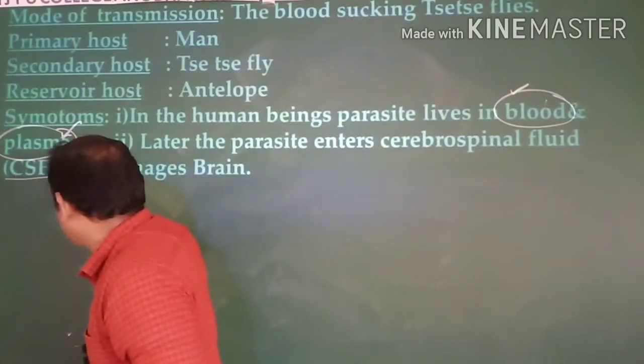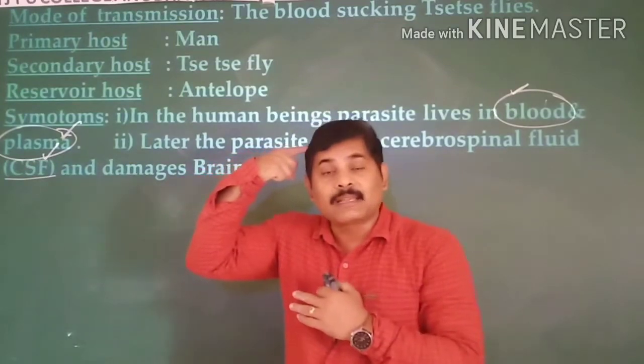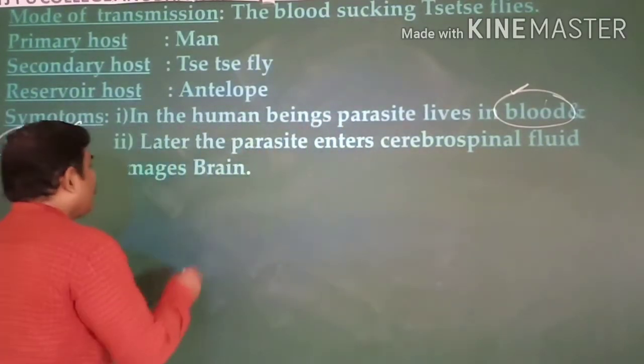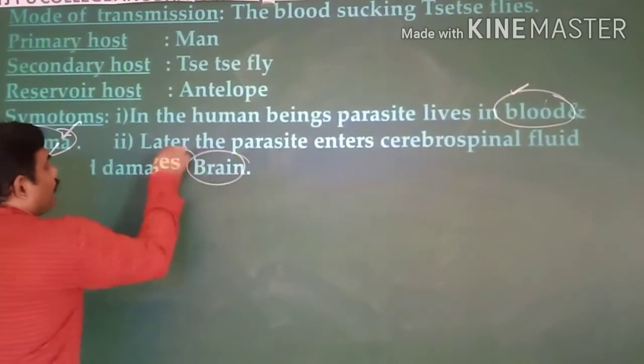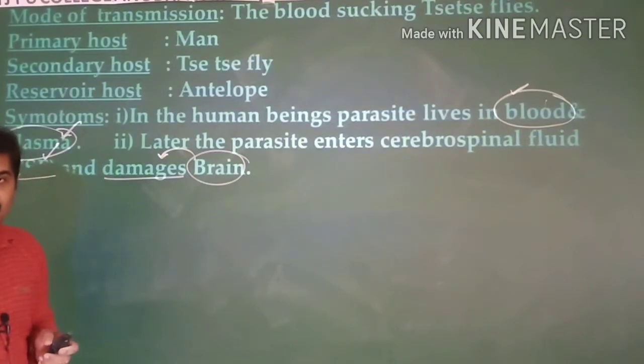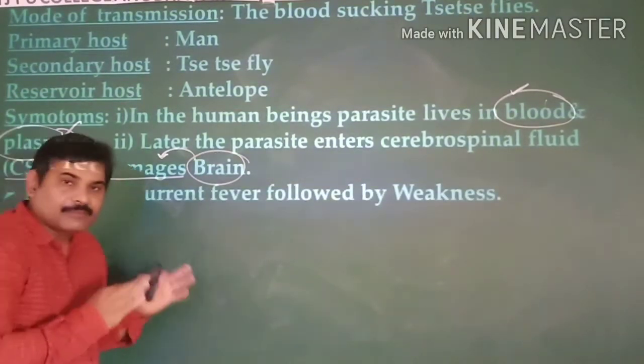So once it enters into the cerebrospinal fluid, since the fluid is transported to your brain, it damages your brain greatly. It is one important thing. The brain will get damaged because of this parasite. Clear? Right? And next to this, what are the symptoms of the disease?